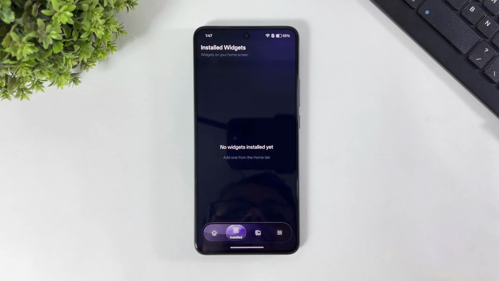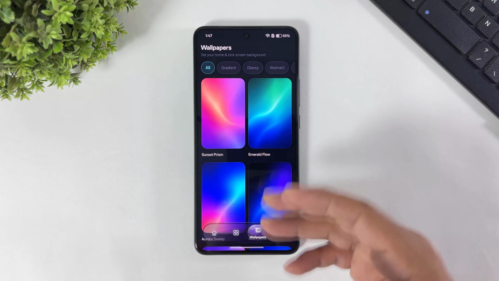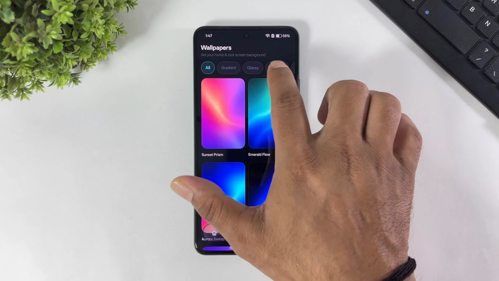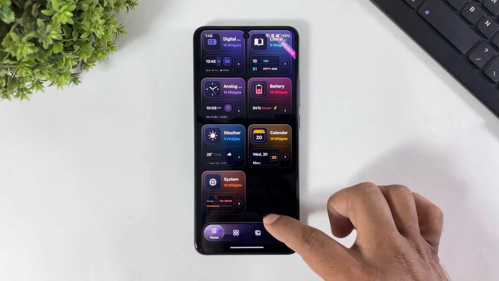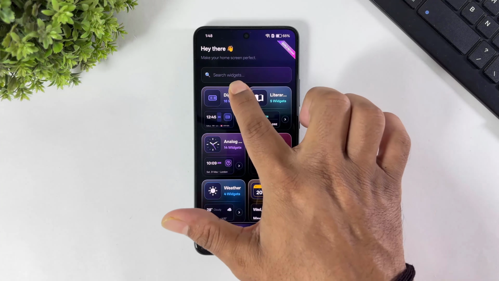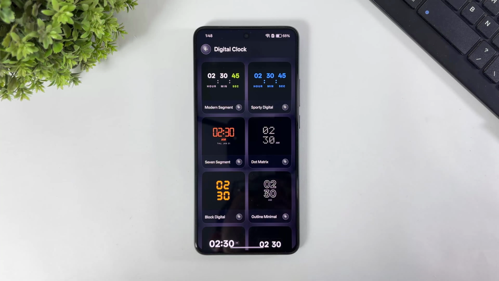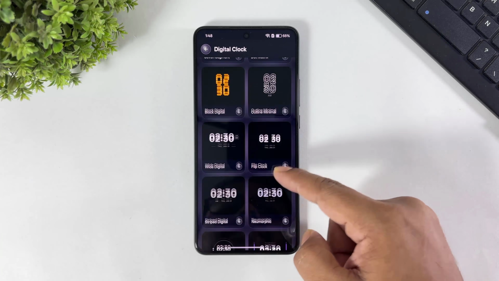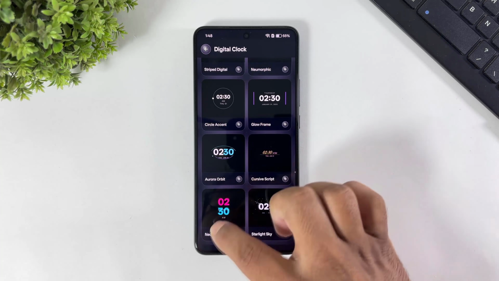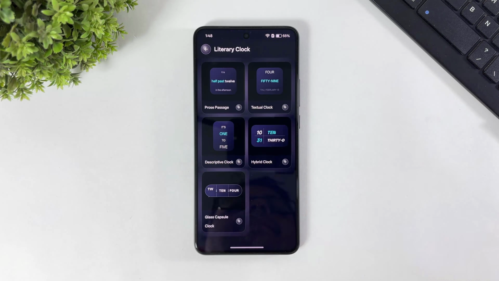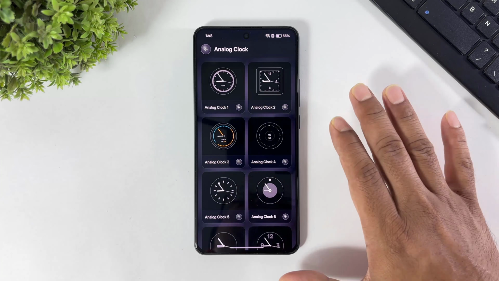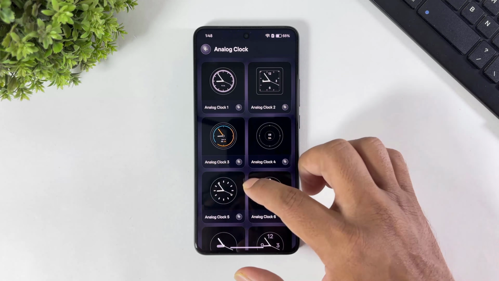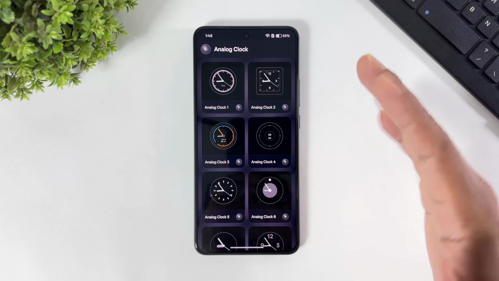And you can also download wallpapers from this app. Look at all these categories. Let me show you widgets. Look at these digital clock, literary clock, analog clock, all widgets. Let me show you how to add.